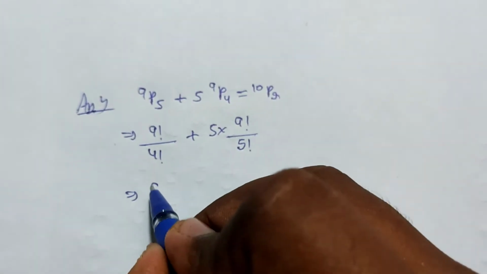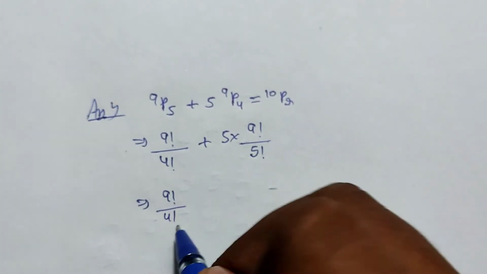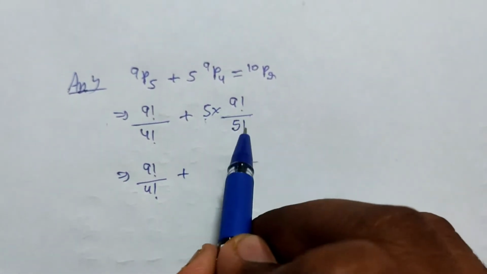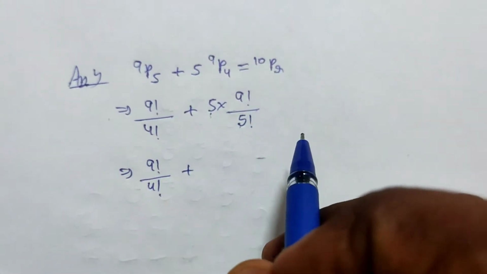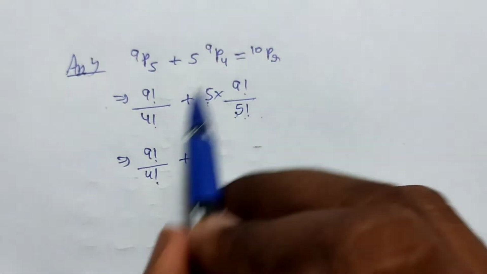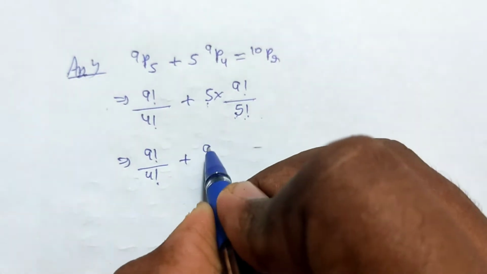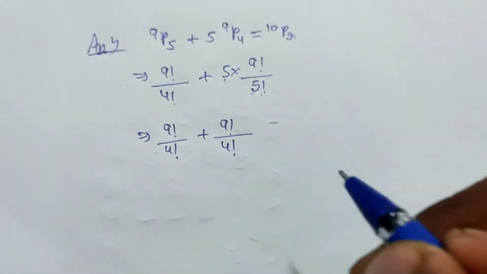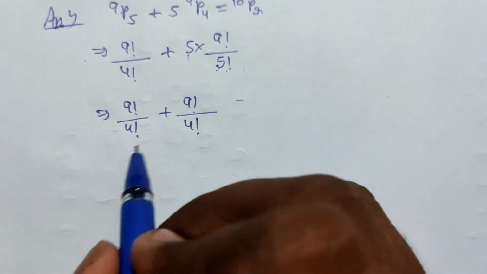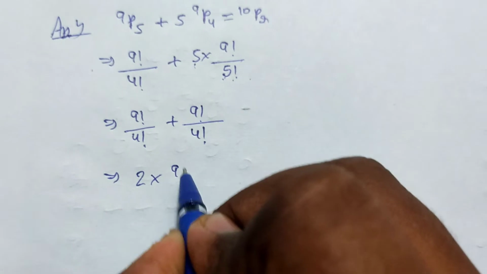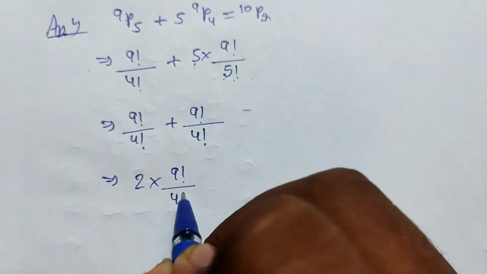So 9 factorial upon 4 factorial, copy as it is. Here we can cancel 5 with the expansion of 5 factorial, that is 5 into 4 into 3 into 2 into 1. So cancel 5 with 5. So it will be remaining 9 factorial upon 4 factorial. These both are the same. So write 2 into 9 factorial upon 4 factorial.